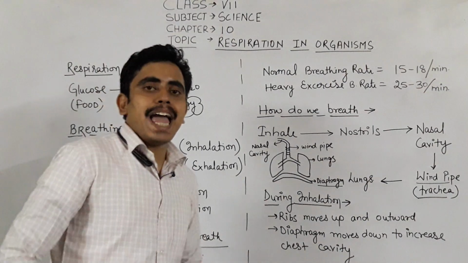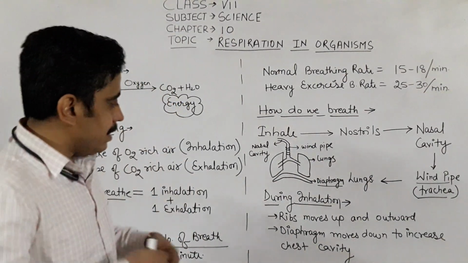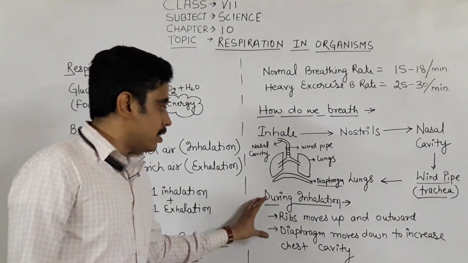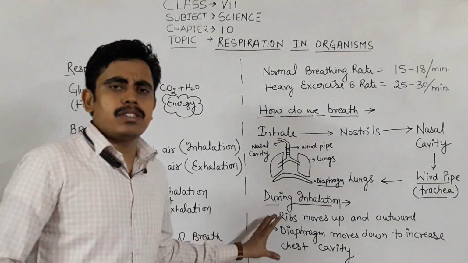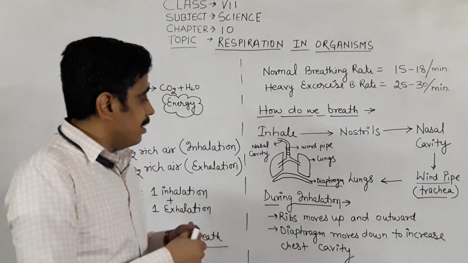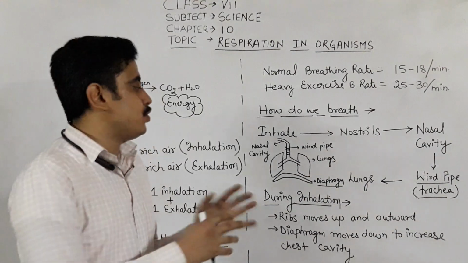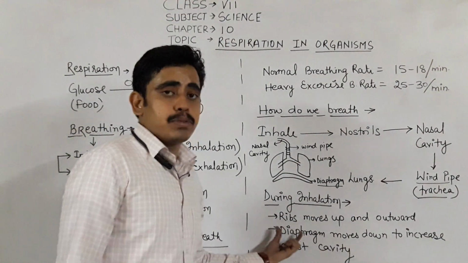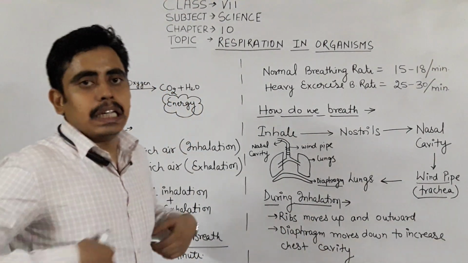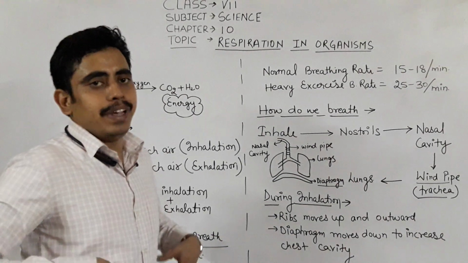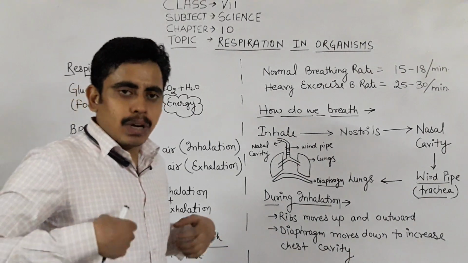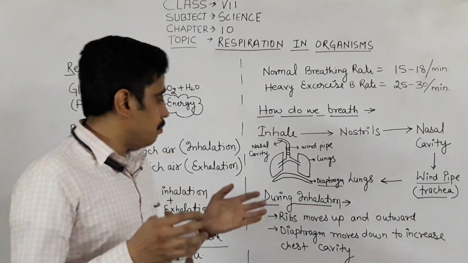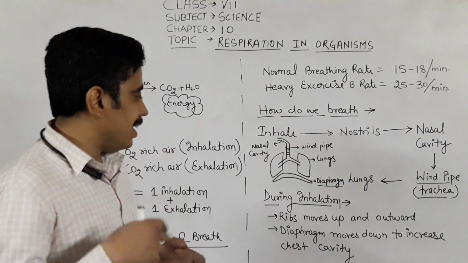Let's see what activities take place in the body during the process of inhalation. I will explain the activities taking place in the body during inhalation. The activities during exhalation will be just the opposite of that. So during inhalation, the ribs are the bones which are covering the lungs. If you touch your chest, you will feel the ribs here. There are 12 to 14 pairs of ribs present which are covering your lungs. Their main function is to protect the lungs from injuries.